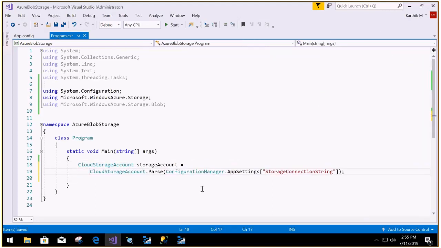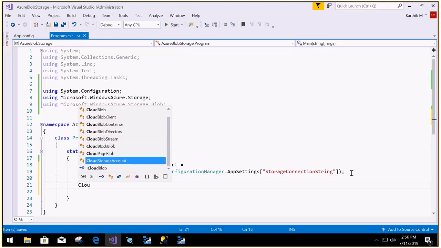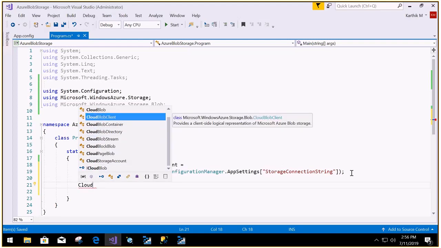Once you have the storage account, the next step is I want to create a client. This is the client, but I want to show it in code. To work with the cloud blob client, similarly a table client is there, a queue client is there.